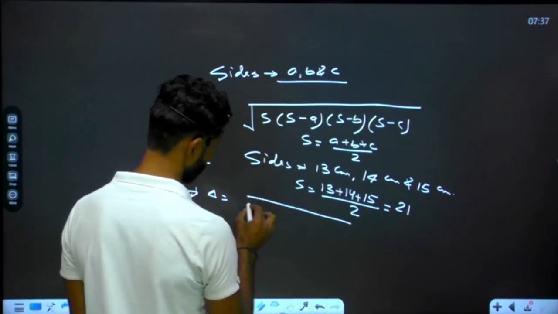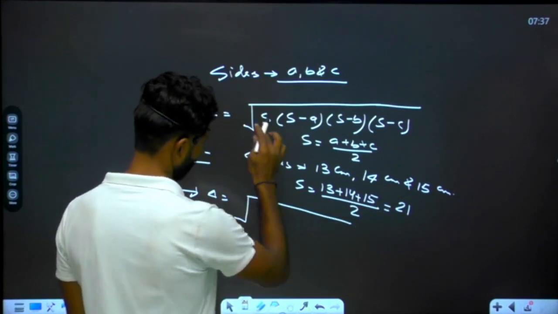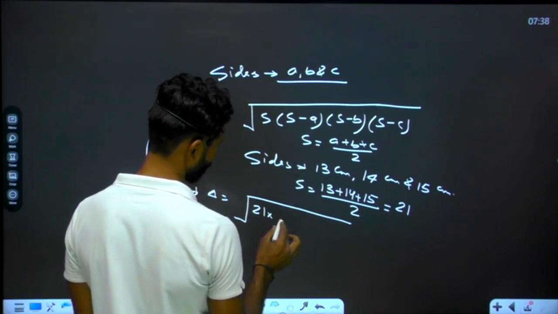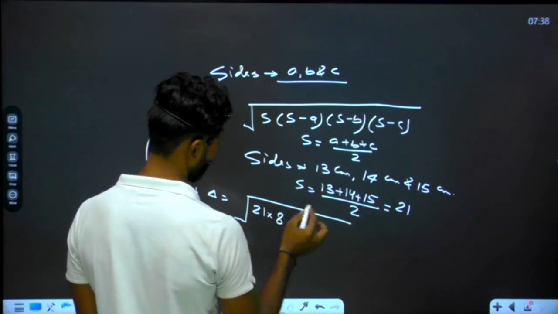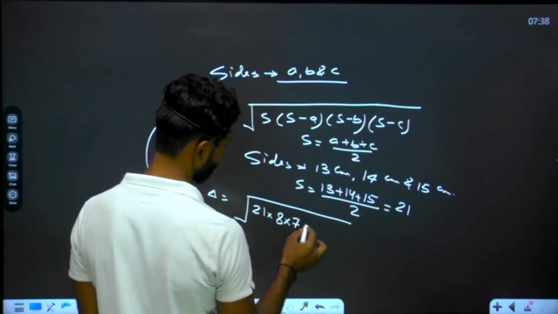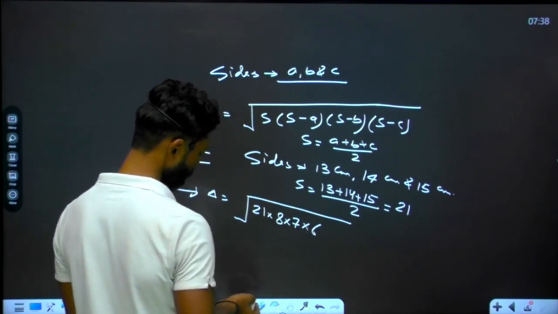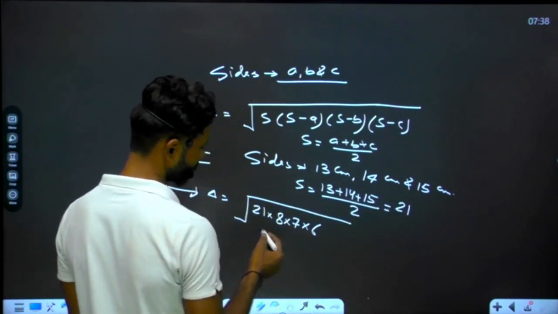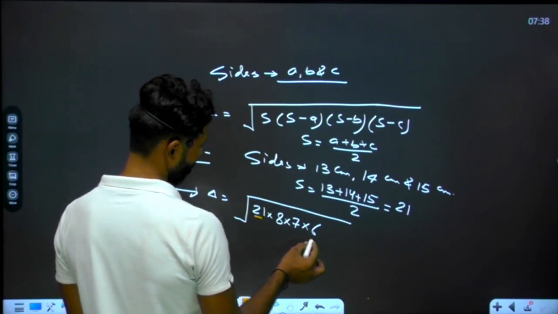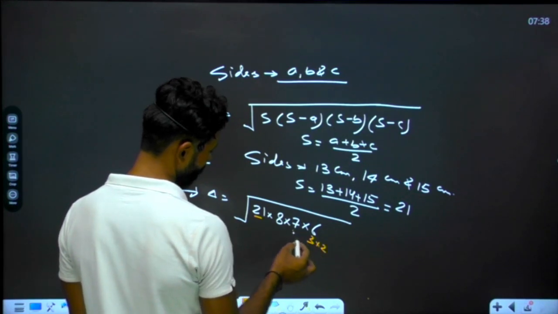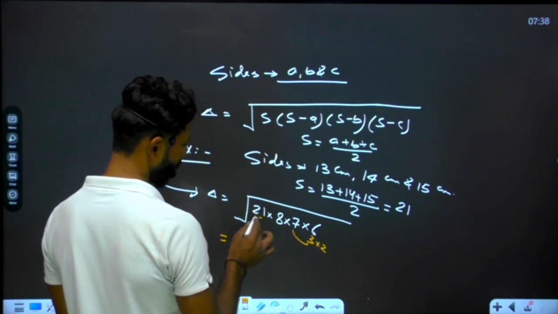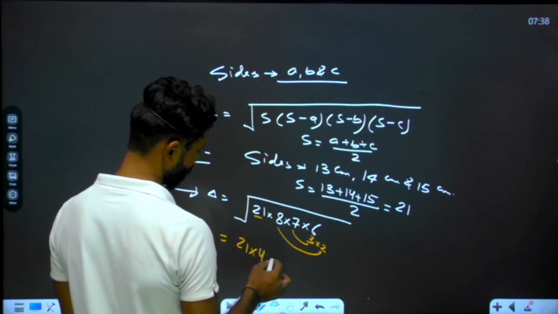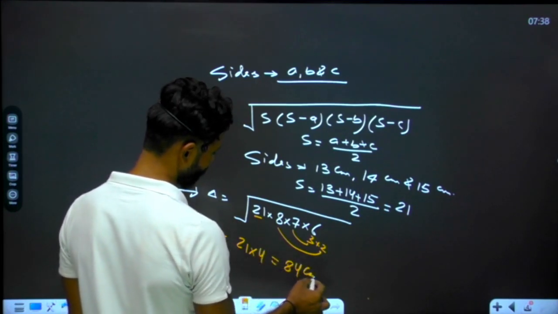Now place all the values in the formula. Under root s, so first 21, then s − a, 21 − 13, it will be equal to 8, then s − b is 7, and s − c is 6. Now we will simplify this. Factorizing 6 as 3 into 2, under root of 21 multiplied by 21, it will be 21. 8 into 2 is 16, so it is 4. So the area is 84 centimeter square.